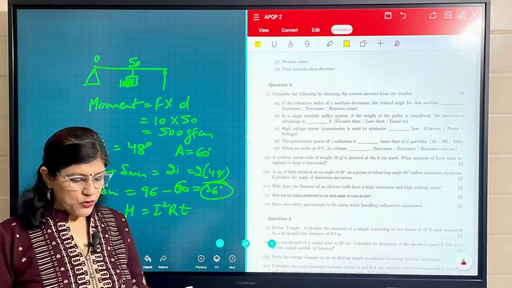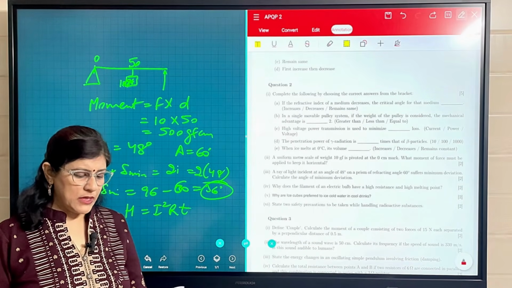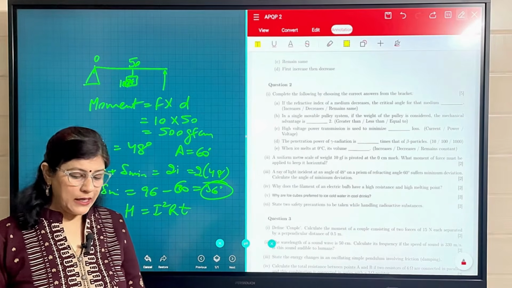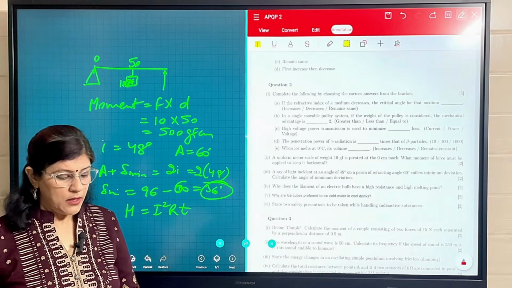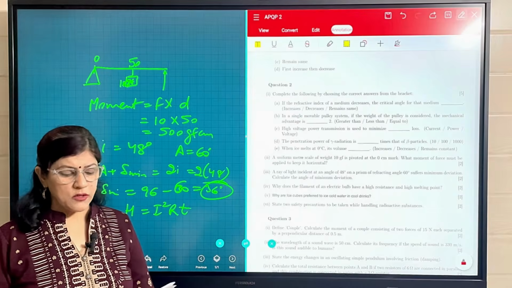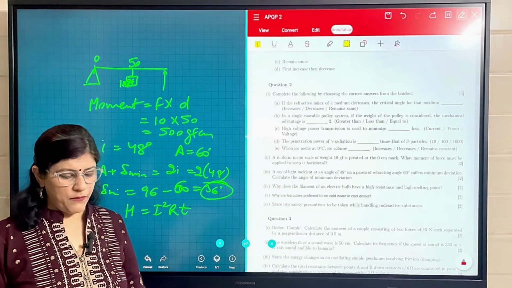State 2 safety precautions to be taken while handling radioactive substances. So the word lead is important here. Lead lined apron and lead gloves are there. Second, you can take long handle tongs made up of lead, which will be used to save ourselves.